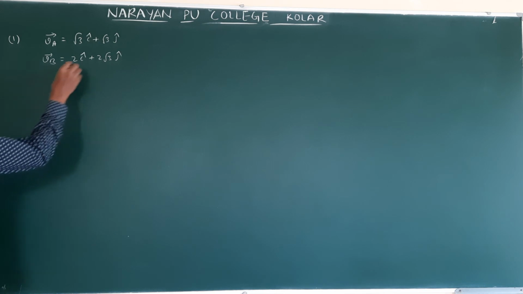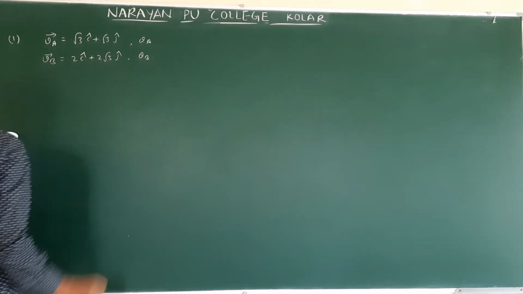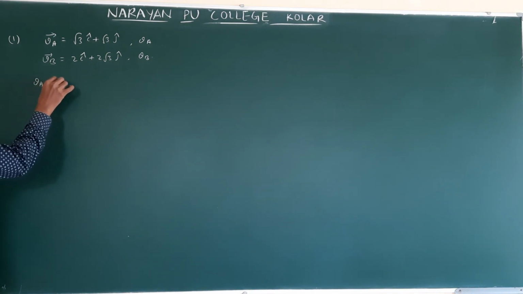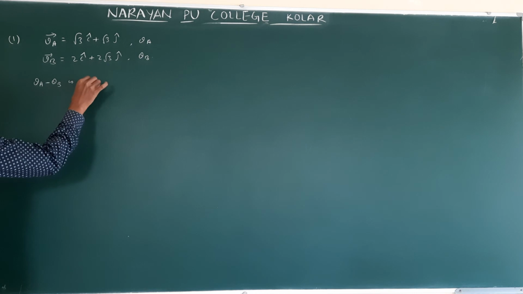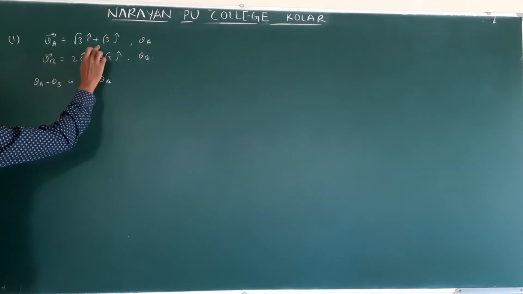Let us say first vector angle theta A, second vector angle theta B. They are asking theta A minus theta B or theta B minus theta A, depending on the values. So for a given vector, what is the formula for the angle of direction?